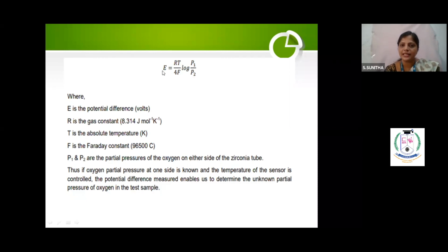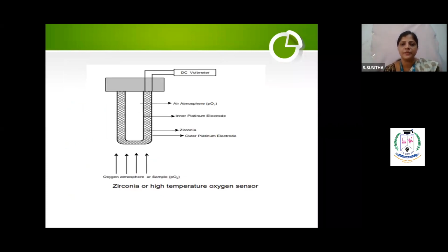Now you will see that EMF, R the gas constant, temperature, Faraday constant, and P1 and P2. So on both the sides where you are getting the increase or the decrease, that side you will measure, and you will substitute here. You understand that EMF in volts you calculate, that is proportional to the oxygen concentration. Then that volt should be converted into the amount of ions present in the sample solution. So this is the setup for the zirconia oxygen sensor.